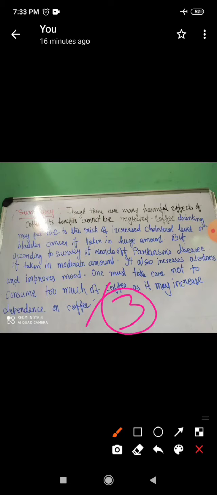Coffee drinking may put one to the risk of increased cholesterol level or bladder cancer if taken in huge amount, but according to survey, it wards off Parkinson's disease if taken in moderate amount. It also increases alertness and improves mood. One must take care not to consume too much of coffee, as it may increase dependence on coffee. That's it. So this is as simple as anything.